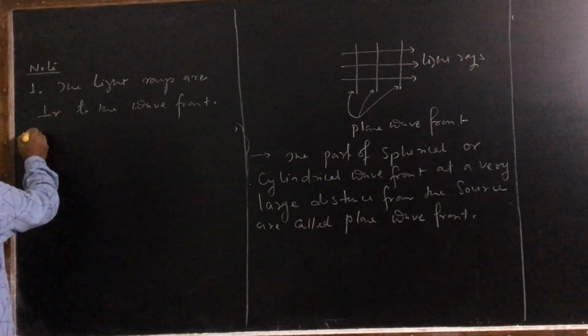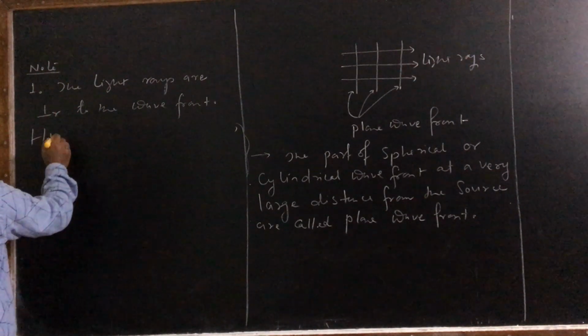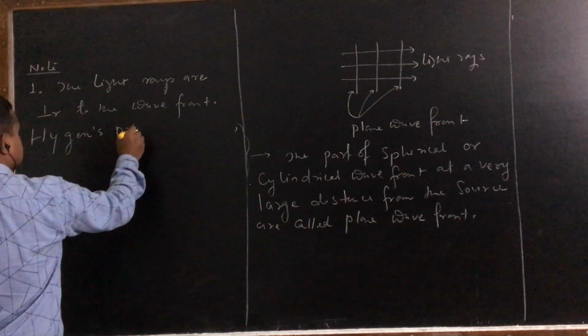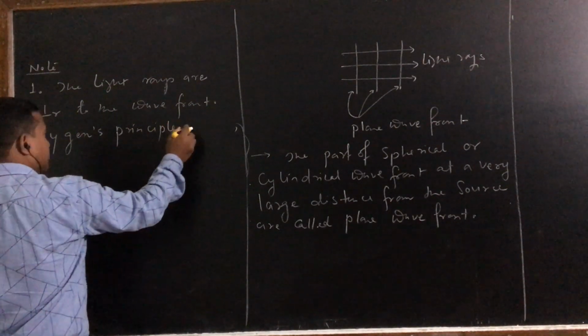Next, I discuss Huygens principle of wavefront.